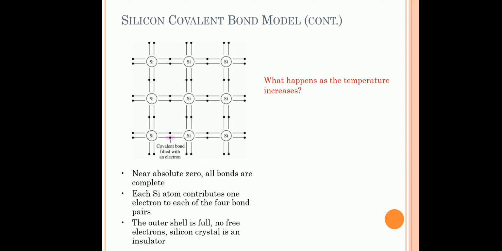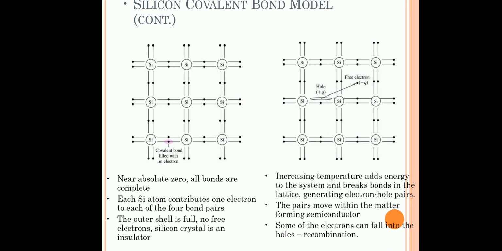Next, what happens as the temperature increases? If we increase the temperature, it adds some energy to the lattice. So it will break the covalent bond. The electrons will get sufficient energy to break the covalent bond, and they will move in the lattice freely. So the breaking of a covalent bond leaves a vacant space there. That vacant space is called a hole, and it is considered a positively charged particle.